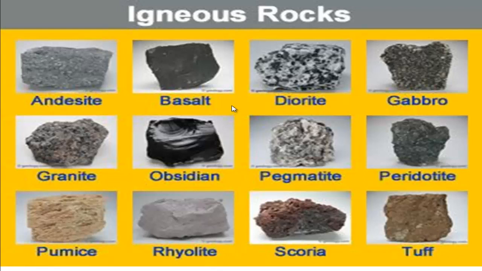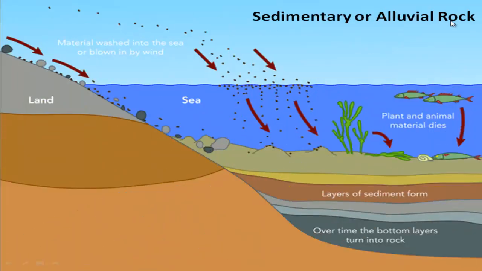Now we will learn about sedimentary rock or alluvial rock. Sedimentary rock is actually formed from igneous rock. How? Due to different climate changes, such as heavy storm, wind, thunderstorm. Due to this climate change, the igneous rock at first turns into small pieces, and these small pieces of igneous rock are blown by the heavy wind or heavy rainwater and gathered in the sea.